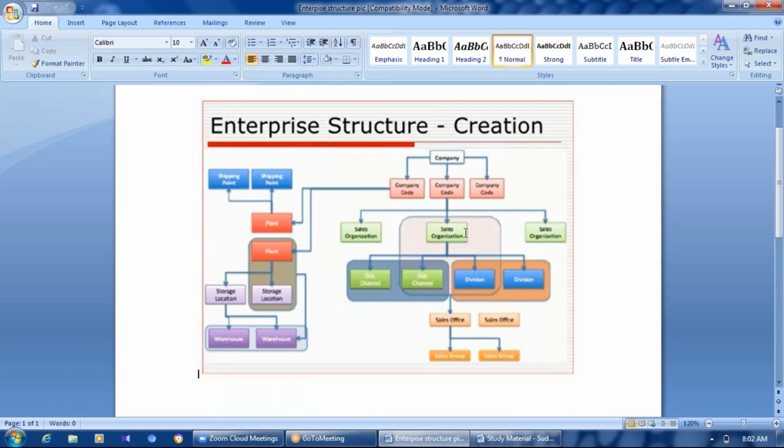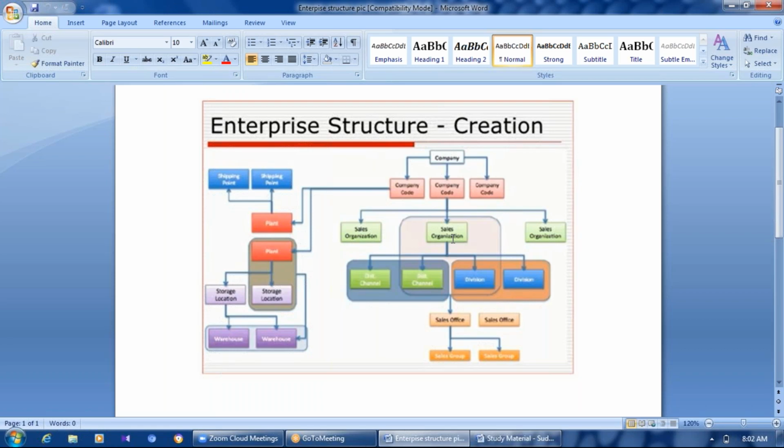Here is one interview question that interviewers can ask many times, and many people face this interview. When can you have multiple sales organizations as a consultant? When can you have multiple sales organizations? This means if your client has multiple company codes, then there might be a chance of having multiple sales organizations.